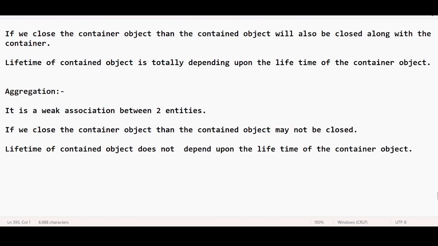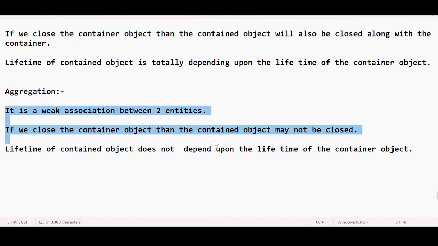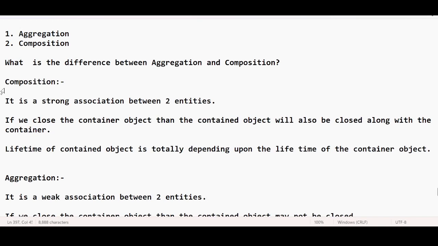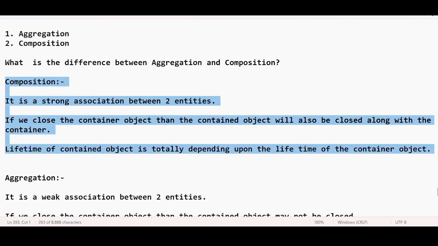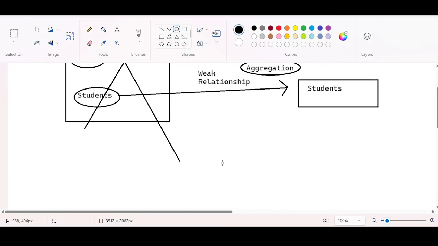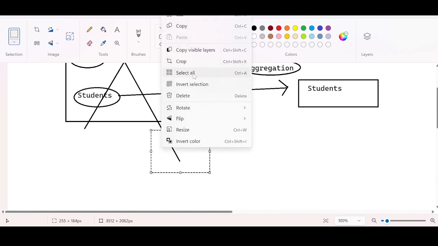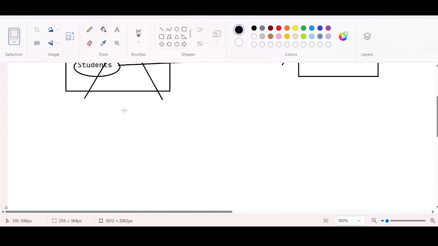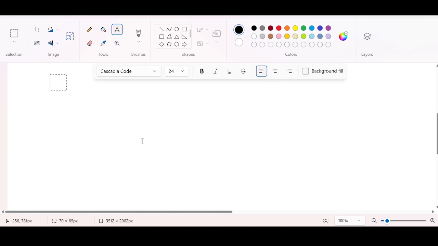We have discussed aggregation in the previous section. I don't think we need much explanation on this. So today we will complete composition. To understand more about composition, we will take the same example. I'm going to take two classes.